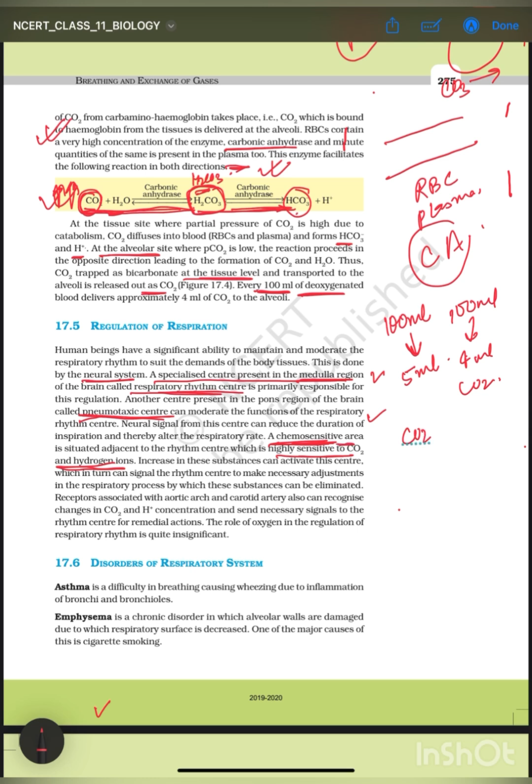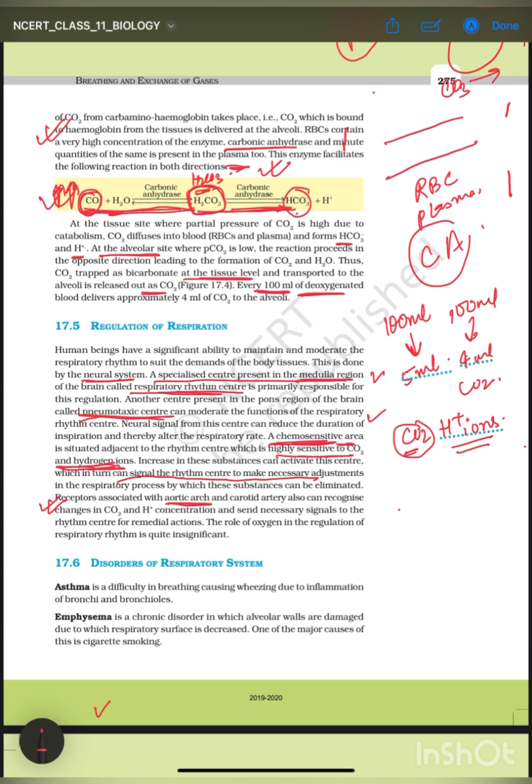So CO2 और hydrogen ions, अगर the chemosensitive area में if this detects there is an increase in the amount of CO2 or in H plus ions, it detects this in the body and sends a signal to the rhythm center to make necessary adjustments in the respiratory process by which these substances can be eliminated.